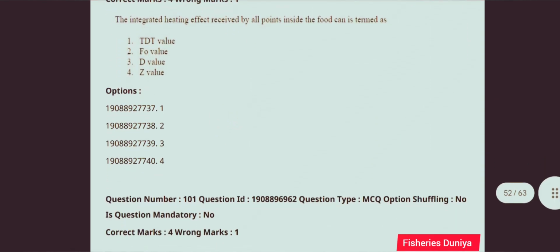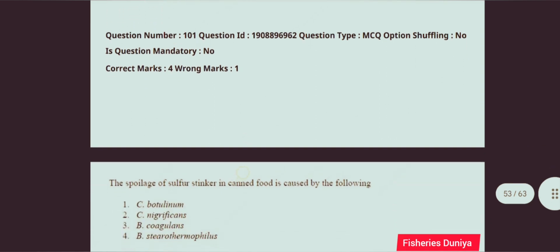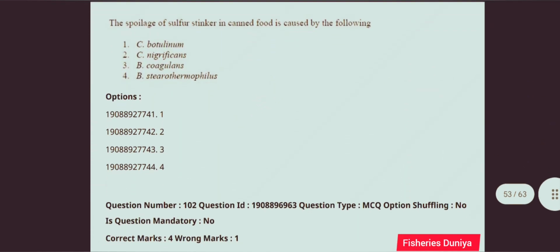Next question. The integrated heating effect received by all points inside the food can is termed as. So the correct answer is option number 2, F naught value. Next question. The spoilage of sulfur stinker in canned food is caused by the following. So the correct answer is option number 2, Clostridium nigricans.